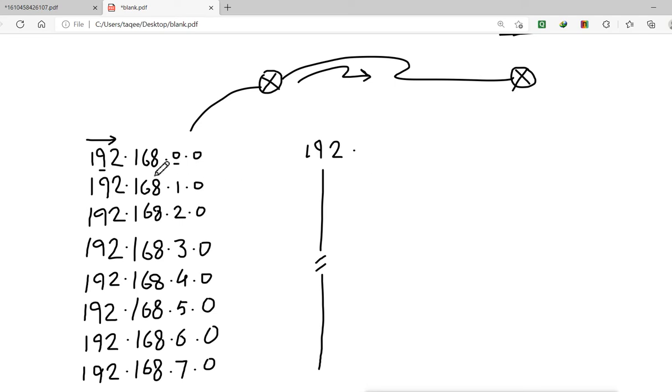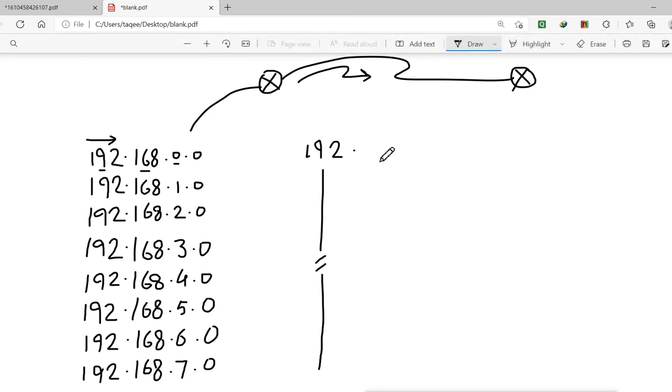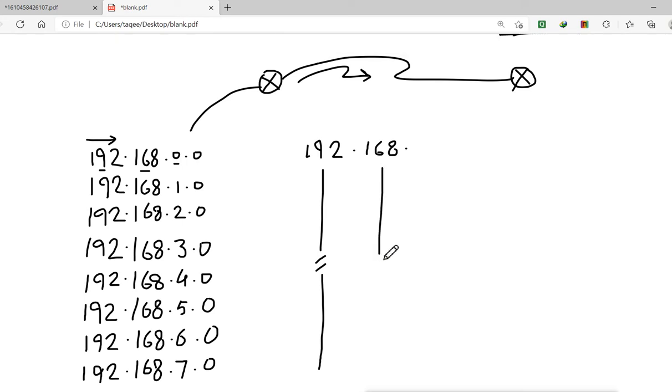Then I can see in all these networks this 168 is also common. That means all the bits here must be common. So this 168 is common in all these networks, and I'm not writing all those bits, but these bits are also common.